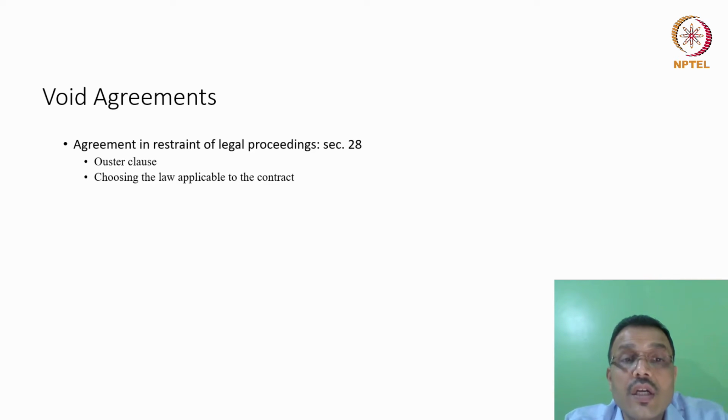But the real question is, would it amount to restraint of legal proceeding? Friends, please note the Indian courts or the Indian legal proceedings will only apply Indian law. They will not apply any other country's law. So your choice of law will depend upon where the contract will be finally adjudicated in terms of legal proceedings. So Indian courts or Indian legal proceedings are not going to apply or interpret foreign law or foreign contract law. They cannot exercise that kind of jurisdiction because the courts in India only apply the Indian law, right?